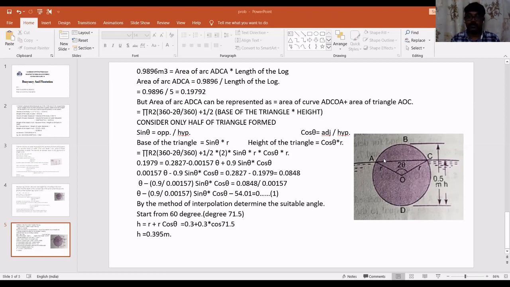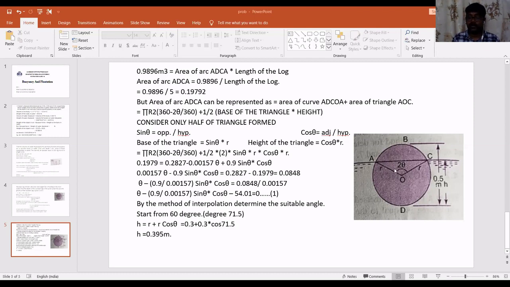So what we will do is consider any one of the triangles so that it becomes easy for me. If we are dividing this particular arc, 2 theta divided by 2 becomes theta. So it becomes a right angle triangle. We will apply sine. What is sine theta? Sine theta is nothing but opposite side by hypotenuse. But what is the opposite side? The opposite side is nothing but the base of the triangle. And what is the hypotenuse? The hypotenuse is the radius of the circle.